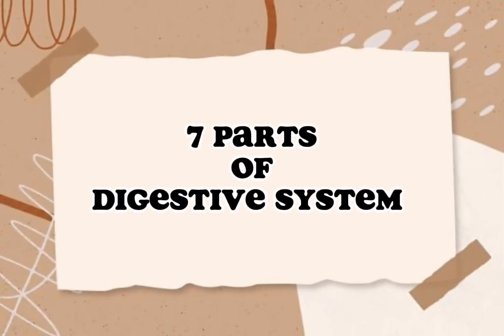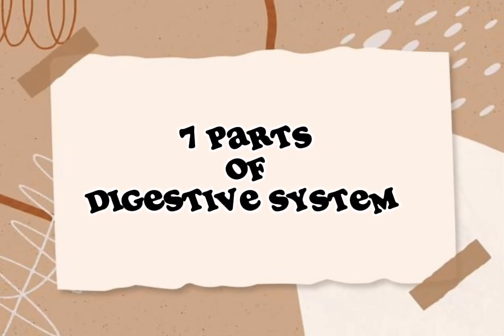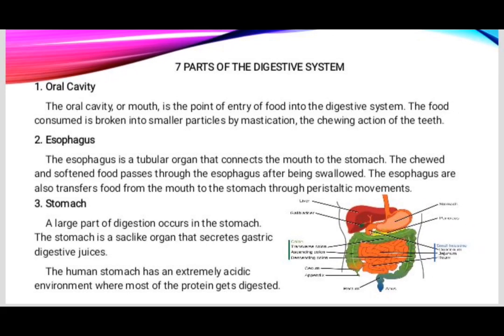So let's proceed to the 7 parts of the digestive system. First is oral cavity. The oral cavity or mouth is the point of entry of food into the digestive system. The food consumed is broken into smaller particles by mastication, the chewing action of the teeth.